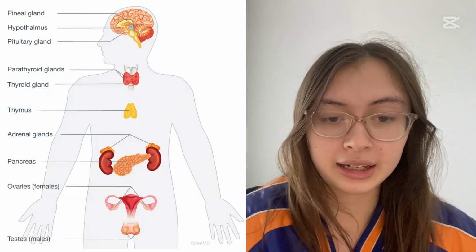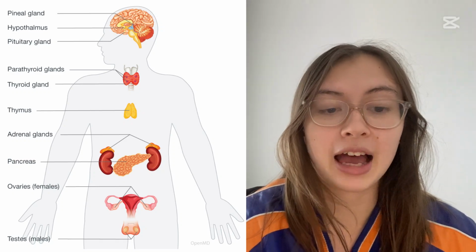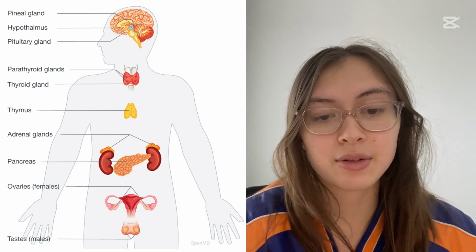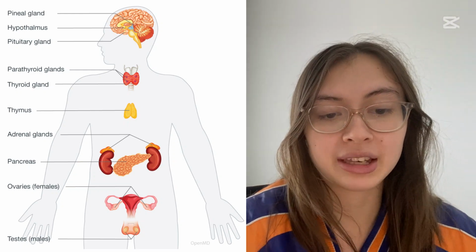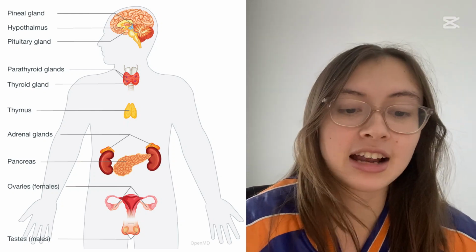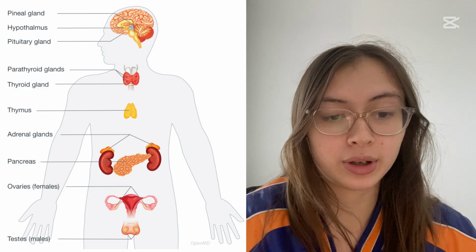There are a few classic endocrine glands. There are three in the brain: the pineal gland, the pituitary gland, and the hypothalamus. In the neck, we have the thyroid and the parathyroid glands, which we're going to talk about today. We have the adrenal glands on top of the kidneys. We also have the pancreas, which is attached to the GI tract, and the reproductive organs, which are both endocrine glands as well.